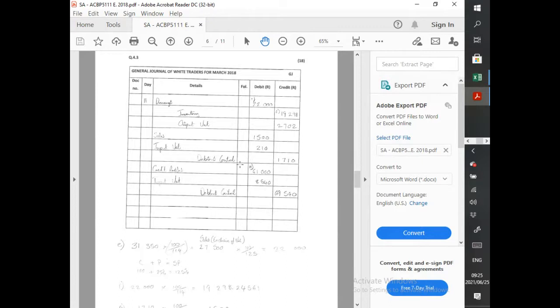Then the next one, where Kayla paid 40,000, and then she was given a settlement discount. Fortunately, here they're giving us the amount of the settlement discount. Sometimes we would have to go back and see every transaction we've done with Kayla and calculate how much we discounted her. But they gave us the 1,710. So we know the debtors control is going to be reduced by that whole 1,710.